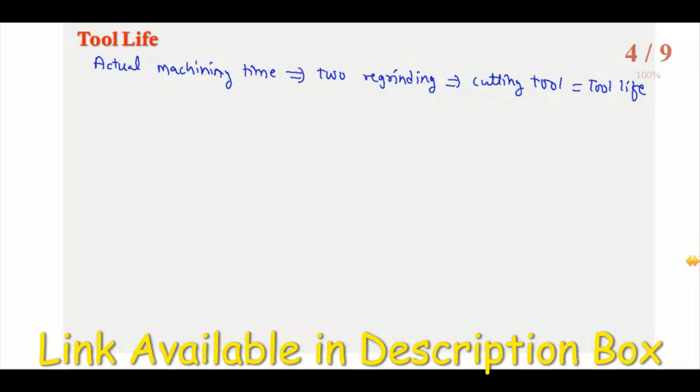So this tool life can be expressed in many ways. First expression is the volume of metal removed from the workpiece, that we consider in rough machining. If we are doing rough machining, we can find out the tool life of that operation based on the volume of metal removed from the workpiece.